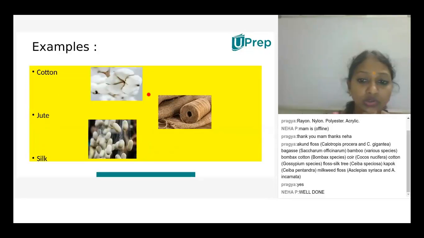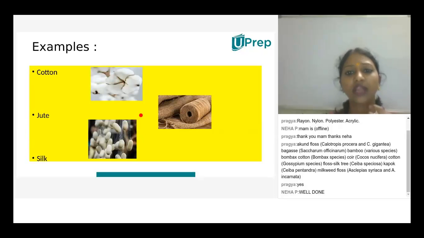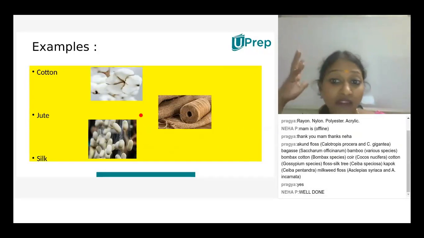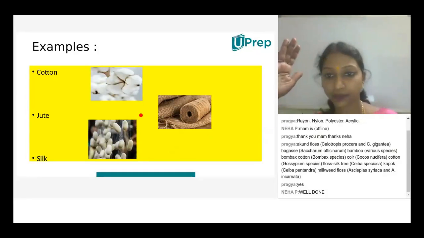Ma'am, I would like to ask that in the picture you have given of silk, it's actually white in color. Then how do the textile materials come in different colors, shiny? Very good. The actual natural form of silk is white in color. It's very shiny, like when you have observed our grannies, they have shiny white hair. It looks exactly like silk.